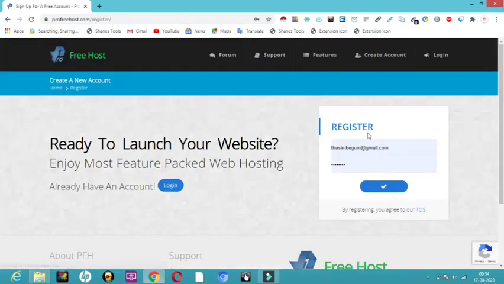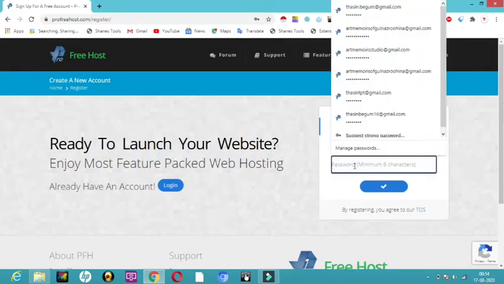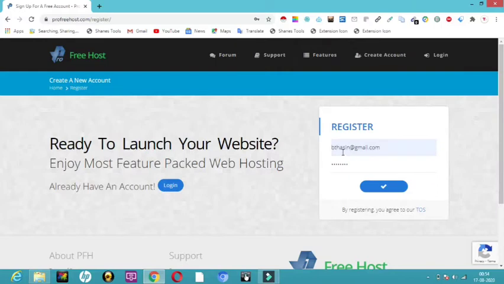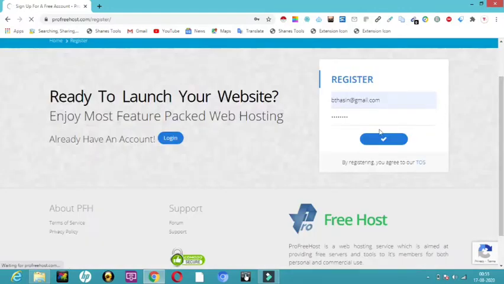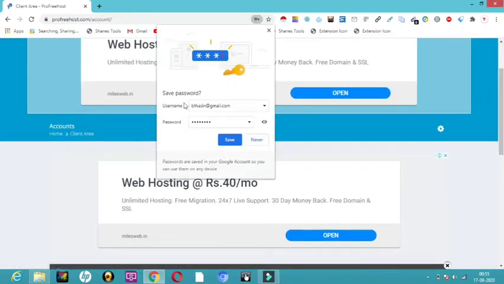Now it is asking me for my email ID. I'm going to give my email ID and a password at the same time. Okay, now I have given my password. All you have to do is give your email ID and password, so that whenever you come here you can log in to profreehost. I'm just going to give a tick mark over here. See, the procedure is over. Now it is asking whether it should be saved in my computer. Yes, it is my laptop, so I can save this.